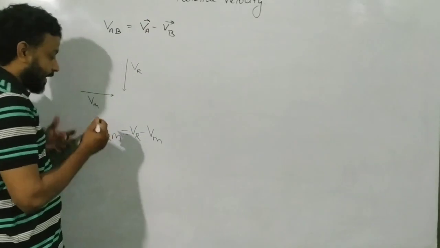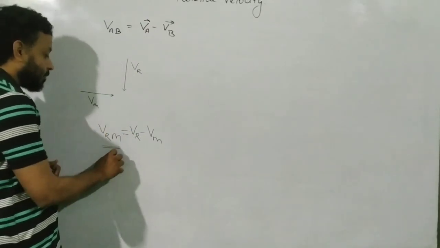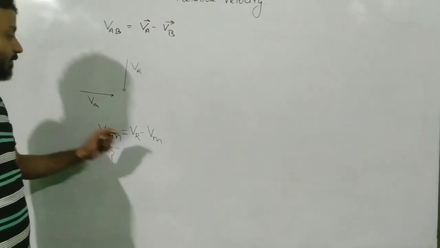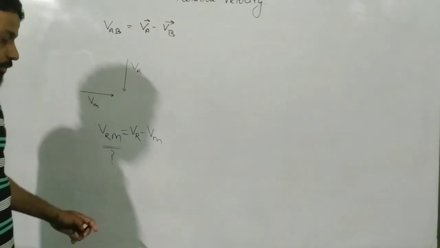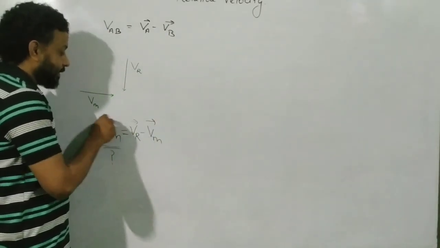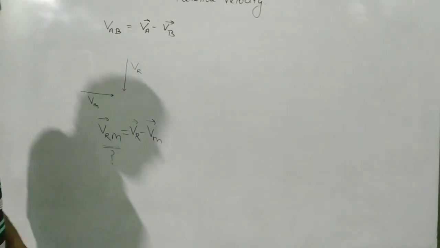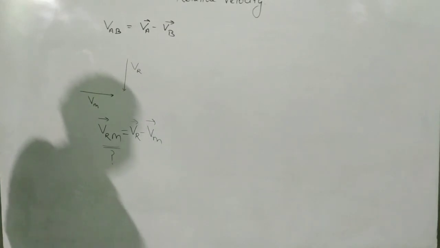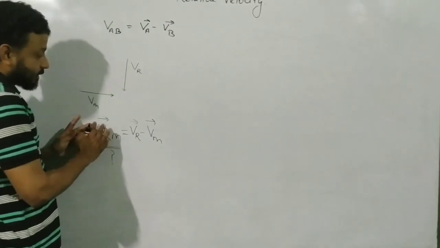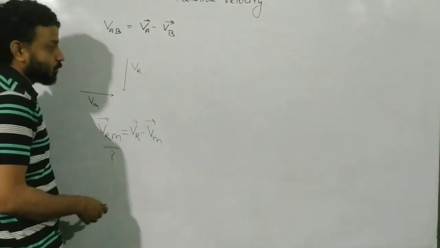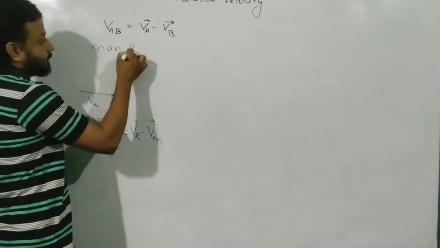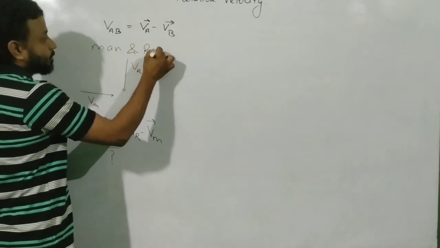Generally, this is the term which we find in this type of question, where the velocity of the rain and velocity of the man are given to you. Then this is the one which we generally find using our concept of relative velocity. Now, what do we do here? So this is what we find, and we are going to discuss more on this. This is the man and rain problem.